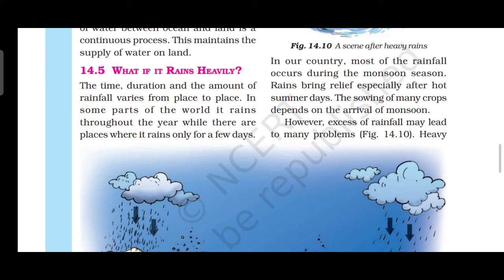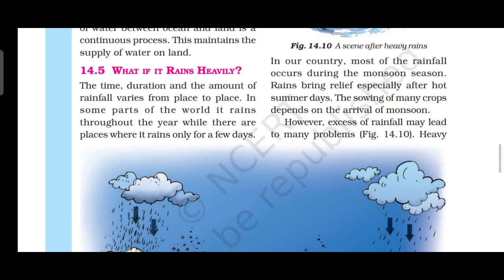In our country, most of the rainfall occurs during the monsoon season. Rain brings water relief, especially after hot summer days.